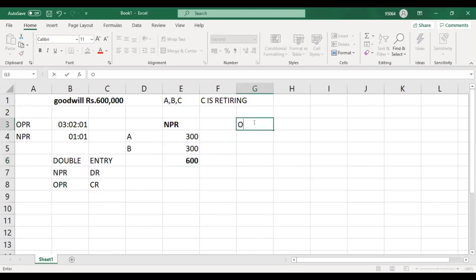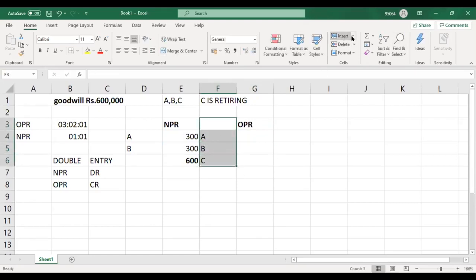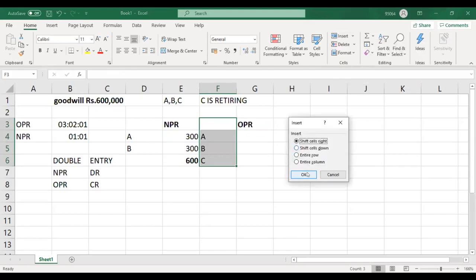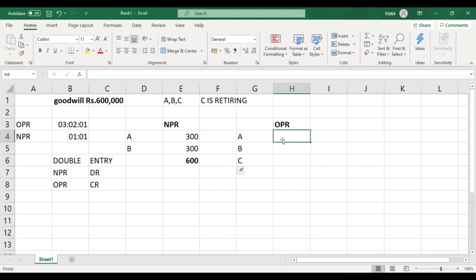Now if I show the whole profit sharing ratio, okay, now for A, there are A, B, and C. Same. 600,000 divided by the whole profit share ratio, which is here, 3:2:1.